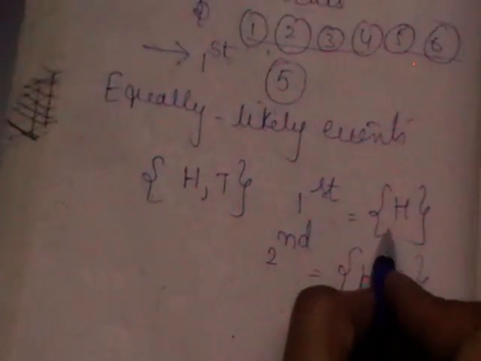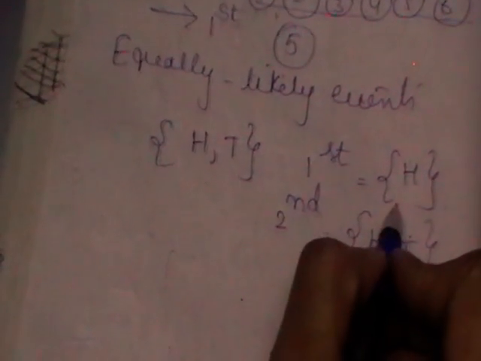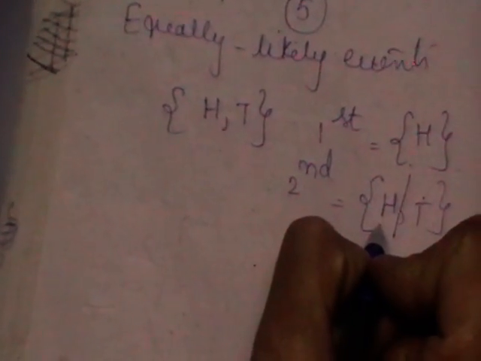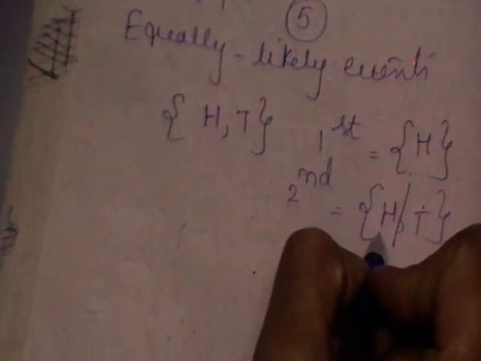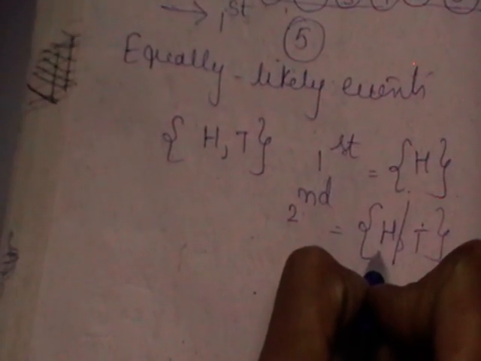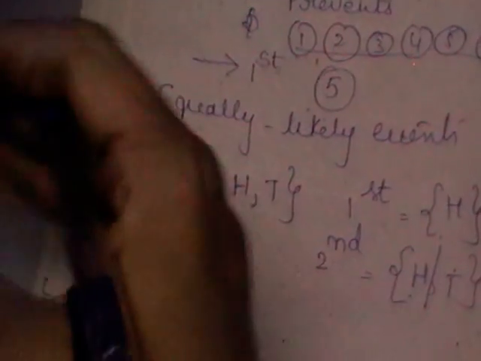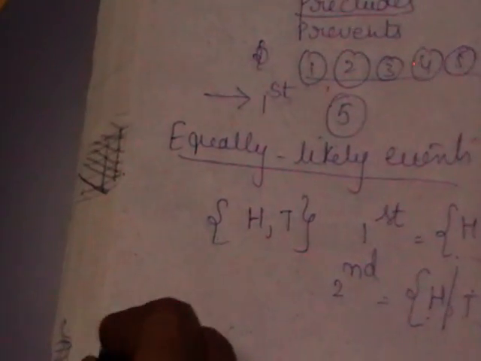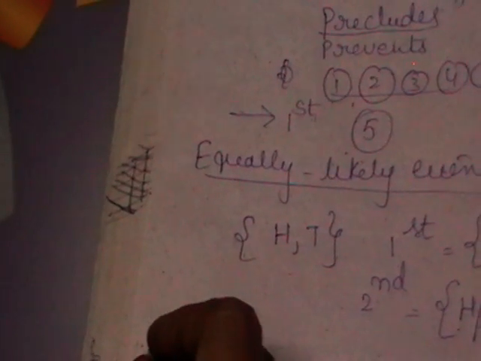I cannot say that head appeared in the first trial, so there is no chance that I will get head in the second trial. There is no priority to any events. All events are equally likely events. Any outcome can appear any number of times. If all the events are given equal chance to appear, we call the events equally likely events. So these are the certain definitions here.